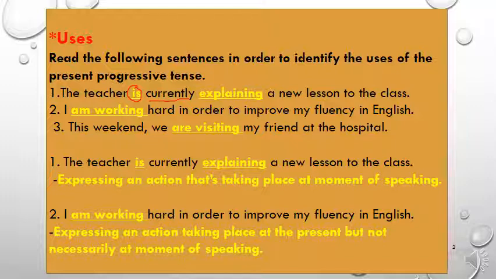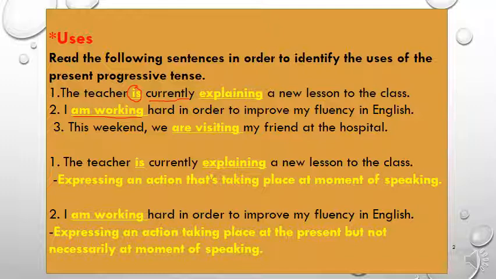Let's look at the second example. I am working hard in order to improve my fluency in English. Here, am working is the verb. We have a helping verb and the main verb. This sentence is expressing an action which is happening at present, but not necessarily at the moment of speaking.